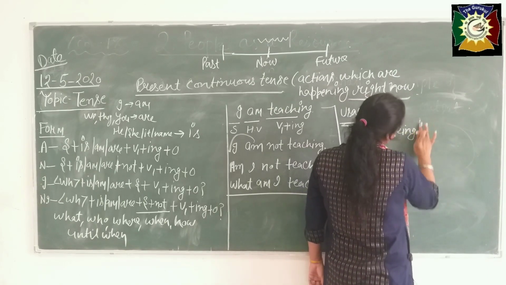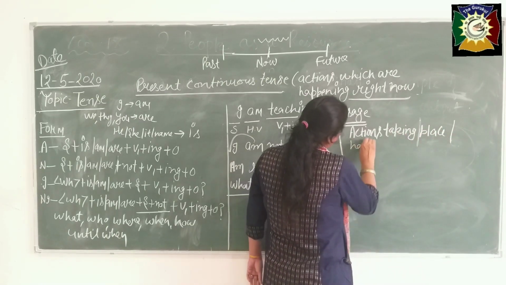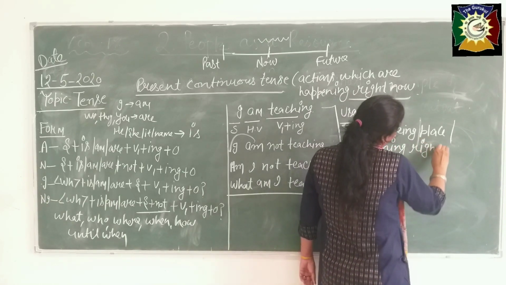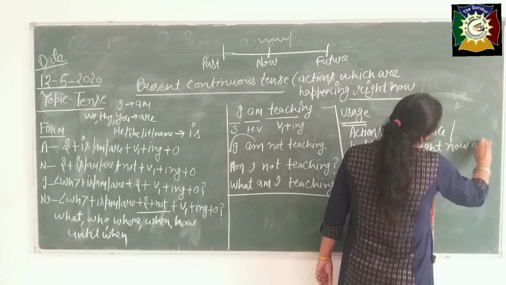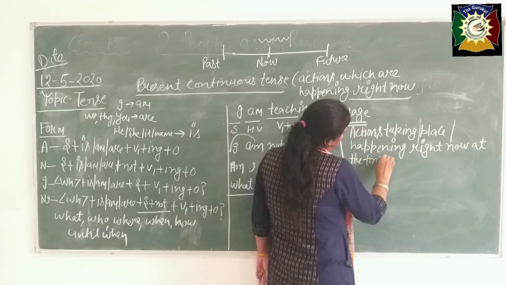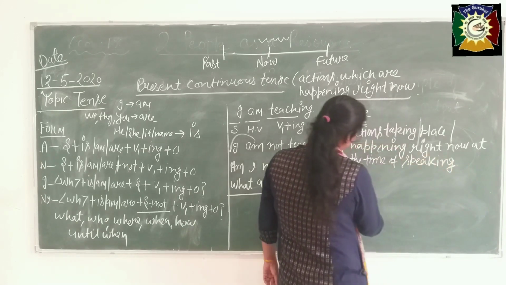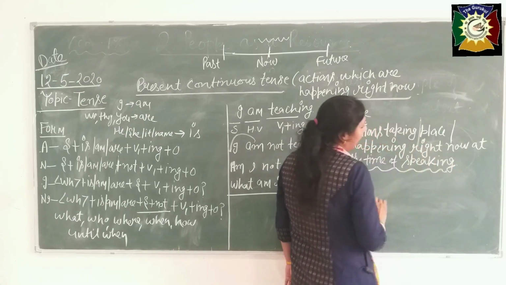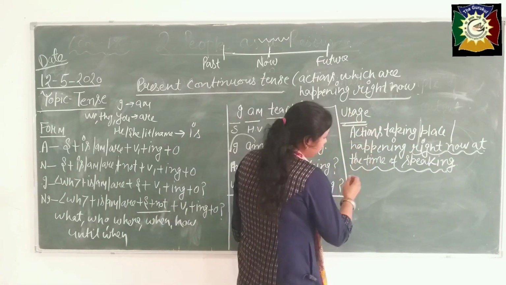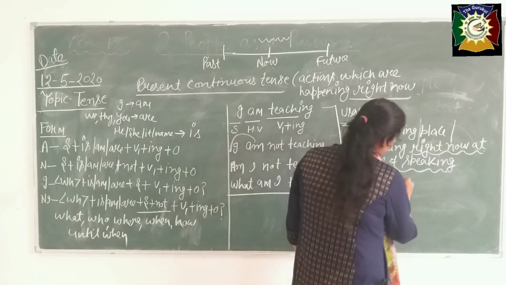See usage: action, first, you know very well where we use this. Actions taking place or happening right now, means at the time of speaking. Okay, be careful, at the time of speaking. I have used here right now. Clear? The first usage of this, beta, example for this: right now what am I doing, beta? I am teaching tense. I am teaching.